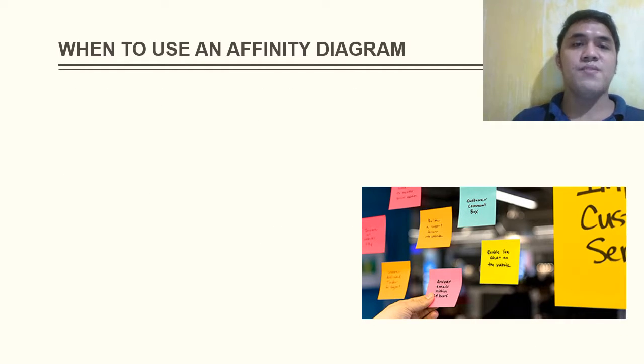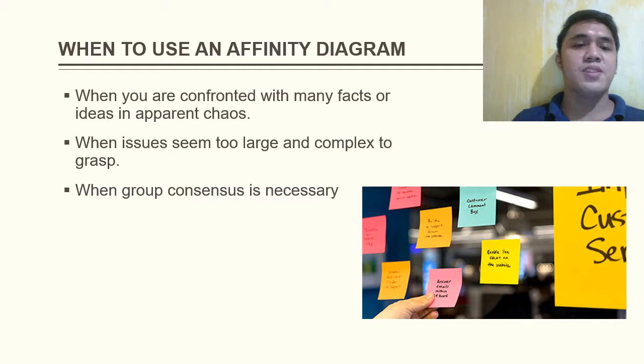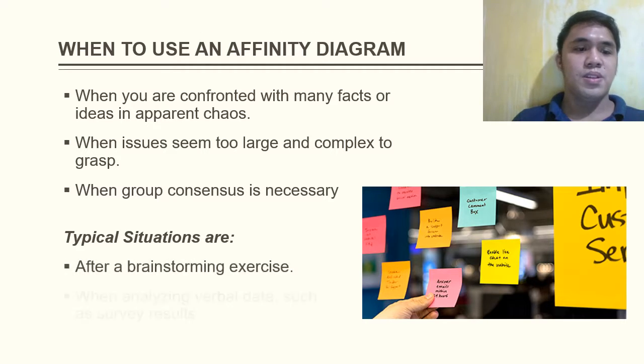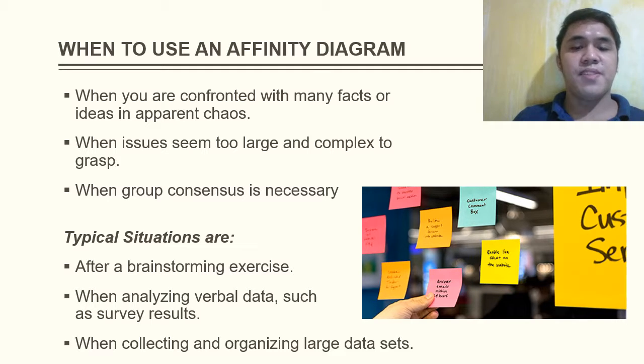So when to use an affinity diagram? First, when you are confronted with many facts or ideas in apparent chaos. When issues seem too large and complex to grasp. When group consensus is necessary. These are the typical situations: after a brainstorming exercise, when analyzing verbal data such as survey results, and when collecting and organizing large datasets.